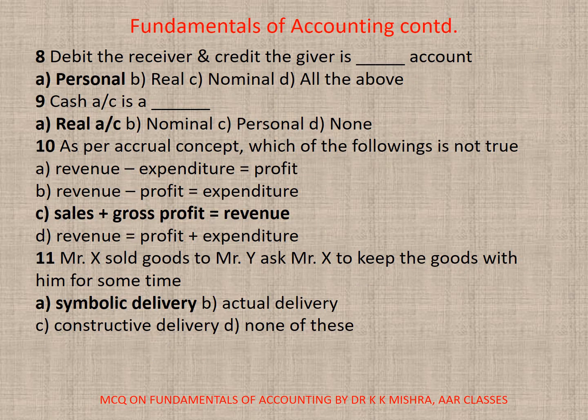Accountancy. 8. Debit the receiver and credit the giver is dash account. A. Personal. B. Real. C. Nominal. D. All. Correct option is A. Personal. 9. Cash account is a dash. A. Real account. B. Nominal account. C. Personal. Or D. None. Correct option is A. Real account.